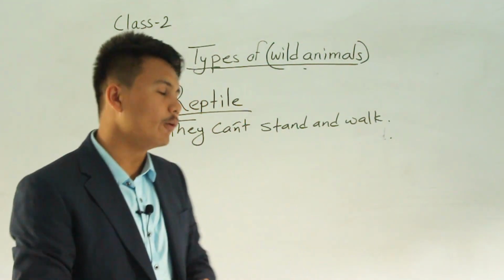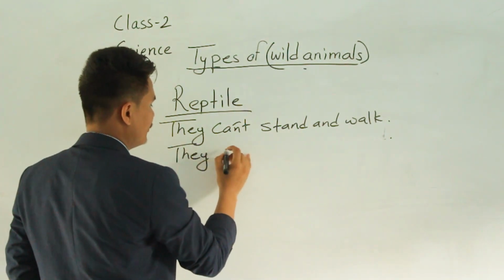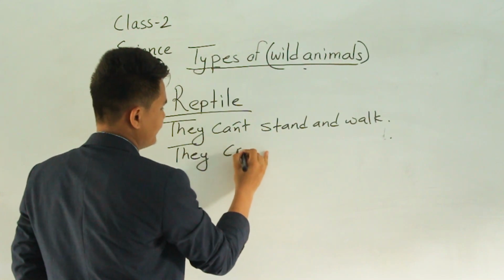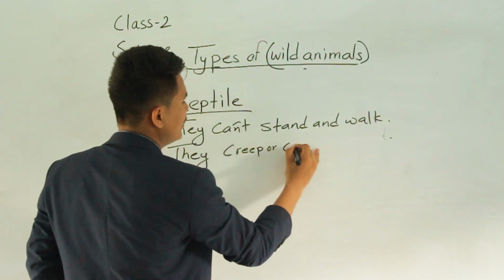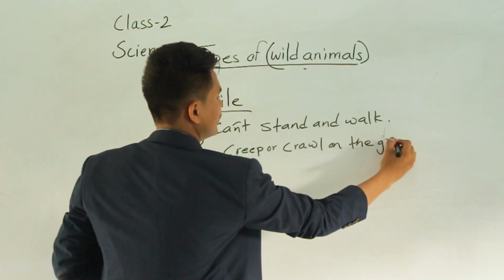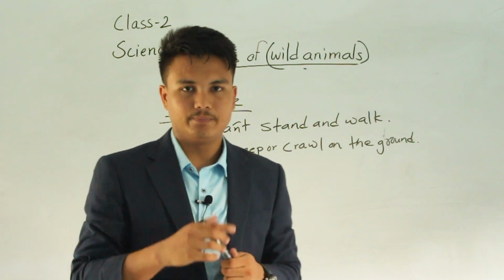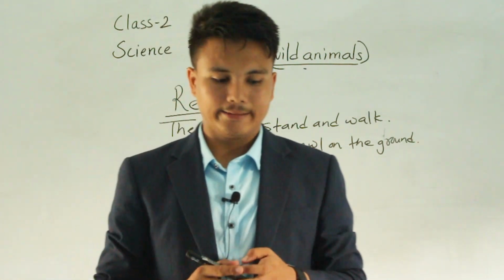Reptiles basically move by creeping or crawling on the ground. How do reptiles move? They creep or crawl on the ground.